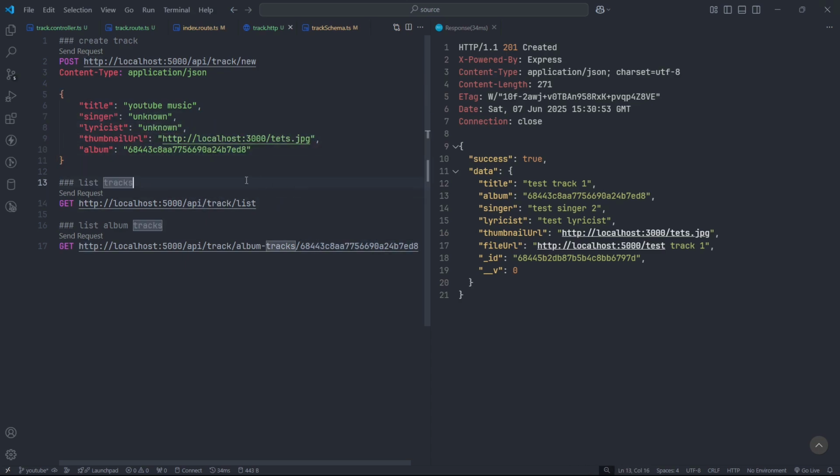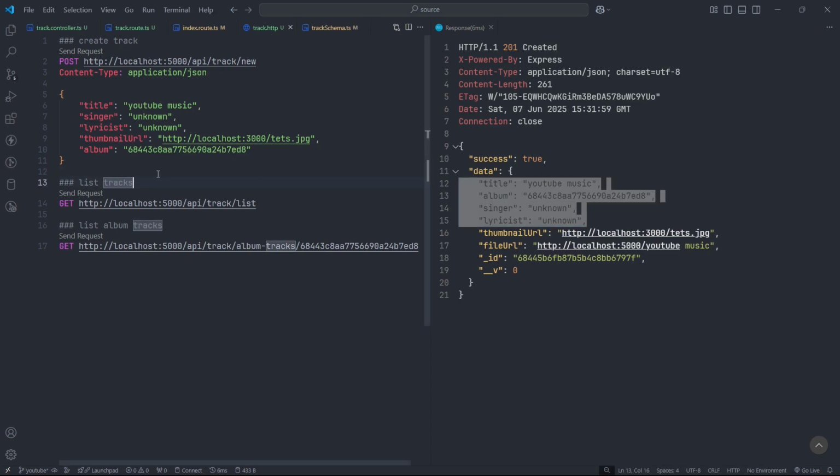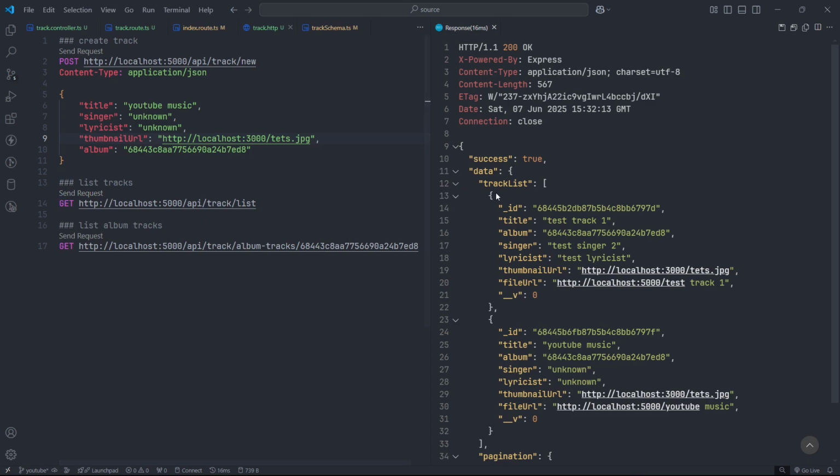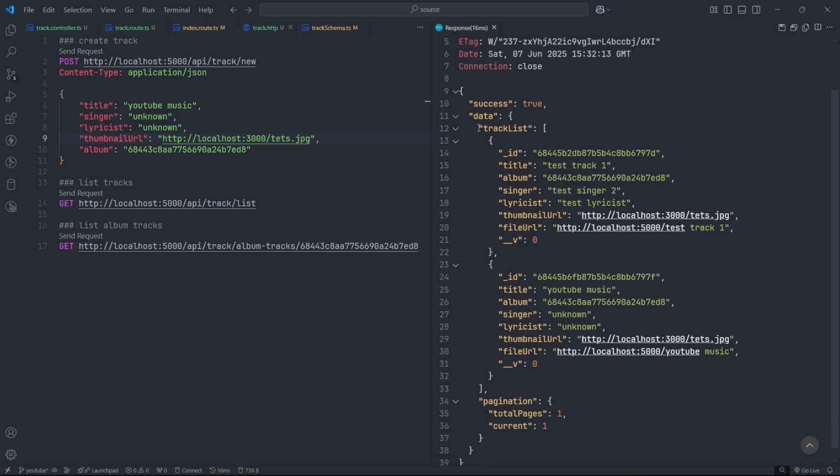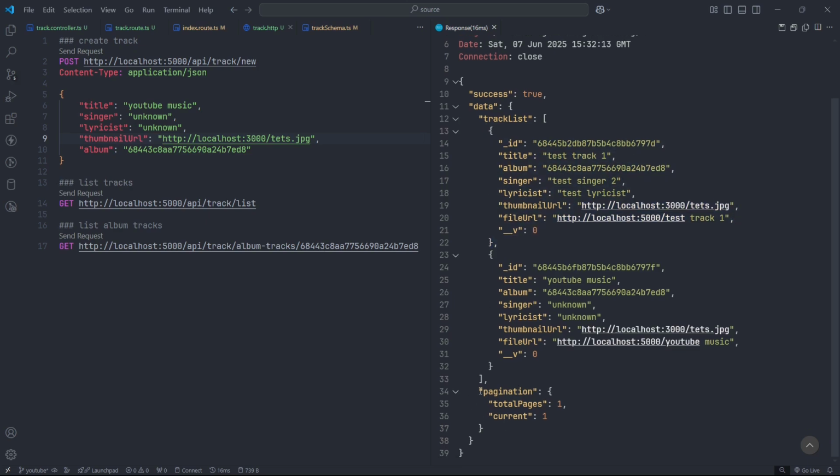Now let's again hit this endpoint, and we got YouTube music, album, singer unknown, and everything is done. Now let us list all the tracks. So sending the request, and we got the data, the track list with our newly created two tracks, and pagination data like total pages and current page.